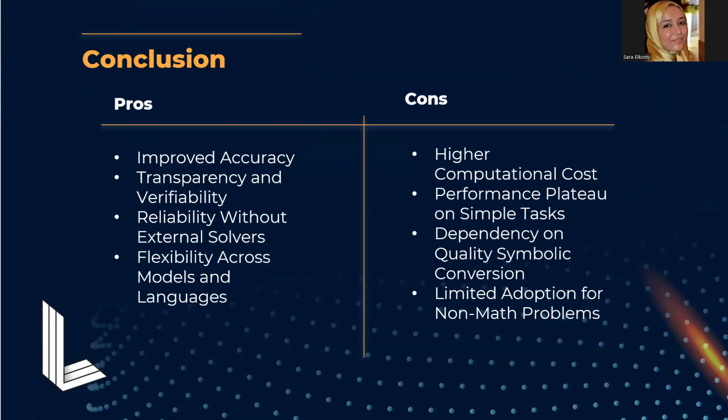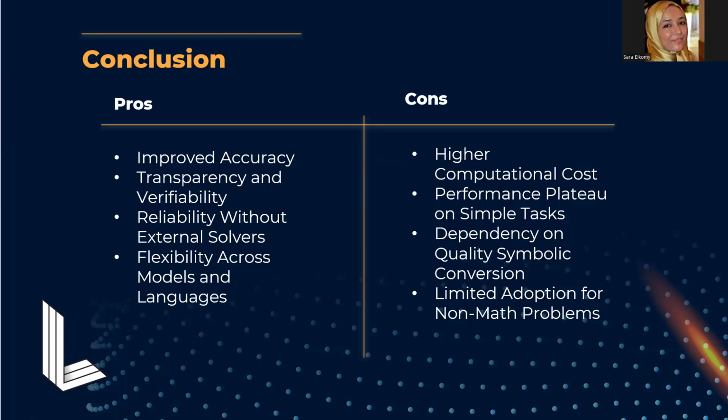It also works well across various models and languages. However, it does come with some limitations such as higher computational costs and performance plateau on simpler tasks.